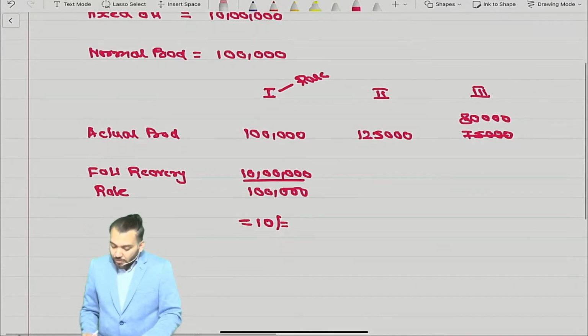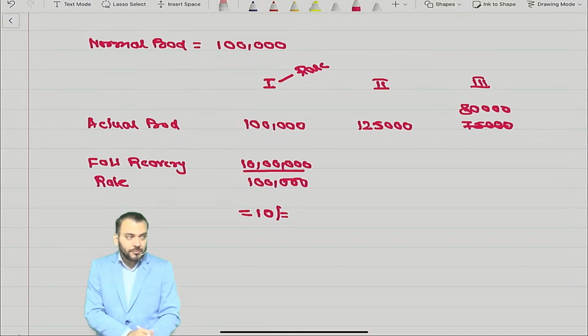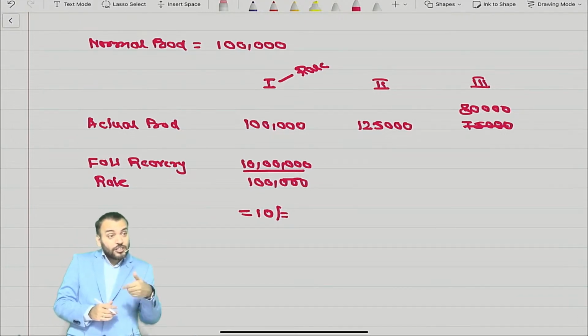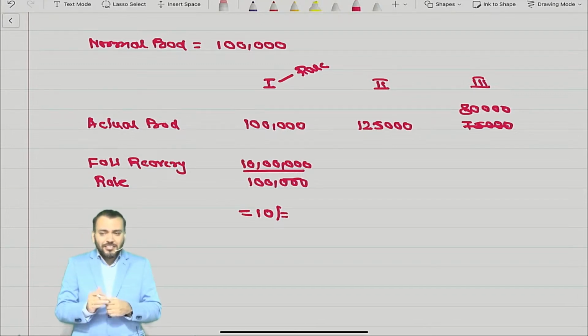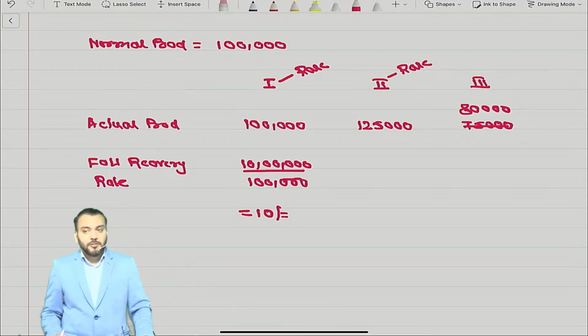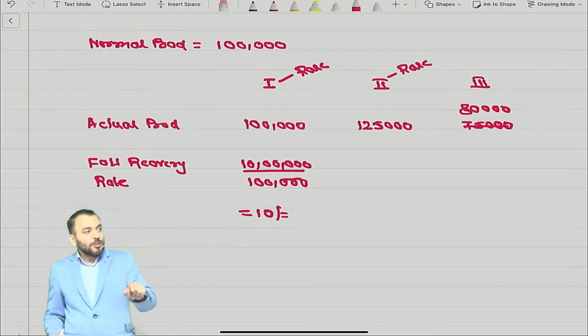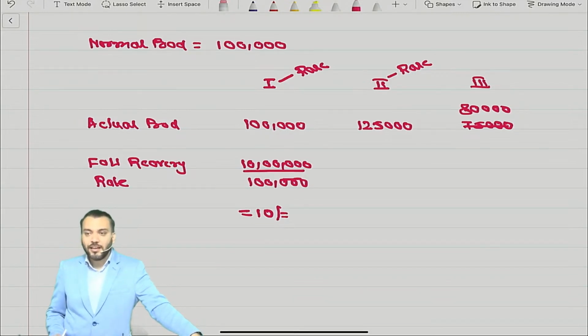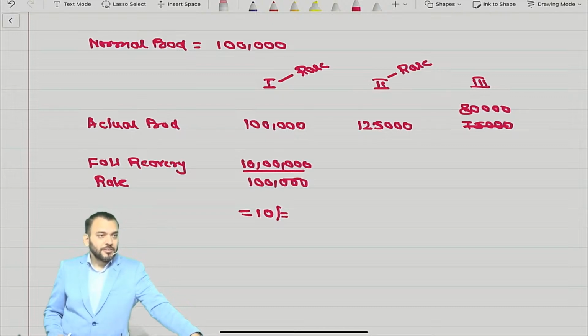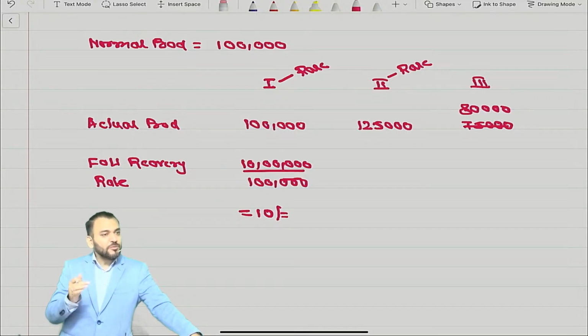Correct? Now, if it is 1 lakh 20,000, 1 lakh 25,000. So you said it is 1 lakh and actual production is more than 1 lakh. Can I say this is also a rare situation? This is also a rare situation. Means as per management opinion, they are of the view that we can produce 1 lakh and they are producing 1 lakh 25,000. Suppose if I can teach 8 hours, and I teach more than 8 hours, my efficiency will increase or decrease? Decrease.